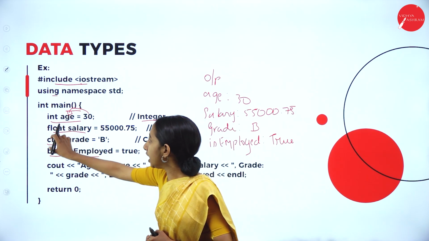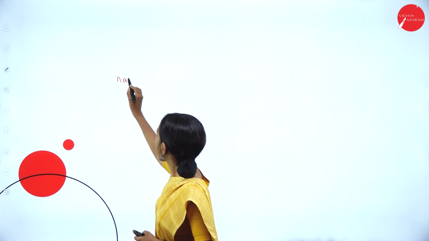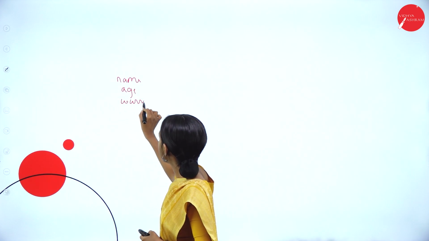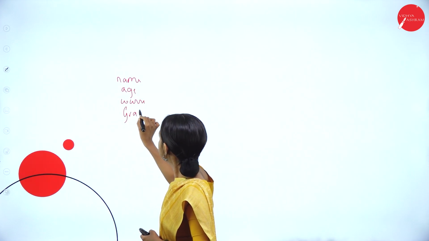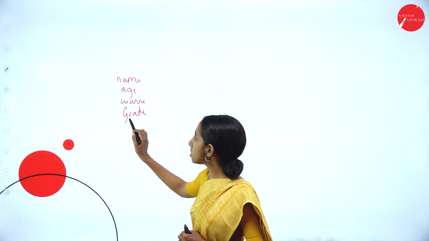So here we have taken int, float, char, bool as a data type. So let us see our own example of how the variable and data type works. For example, we have to have a program to demonstrate an output of student details. The student details should include his name, age, course and grade. So in the output console, we should have name, age, course and grade.